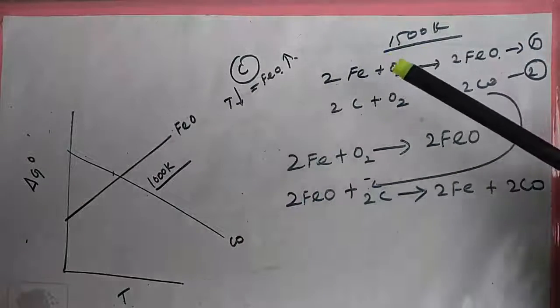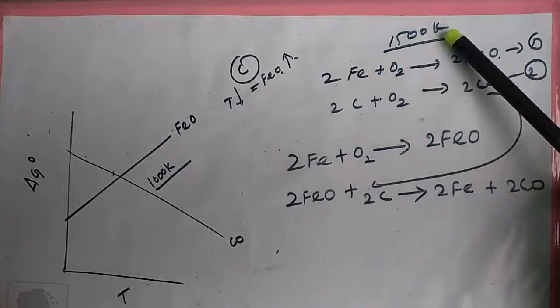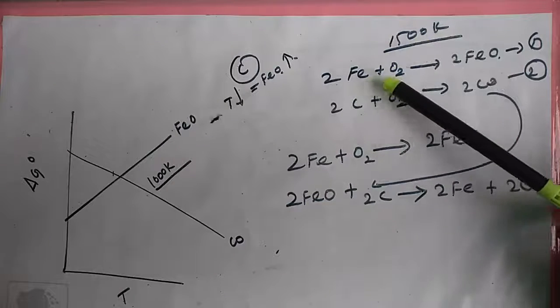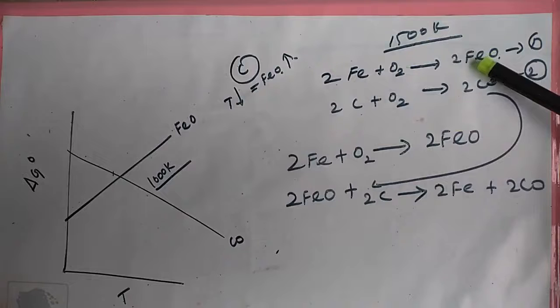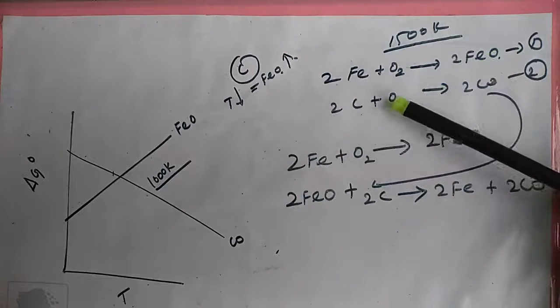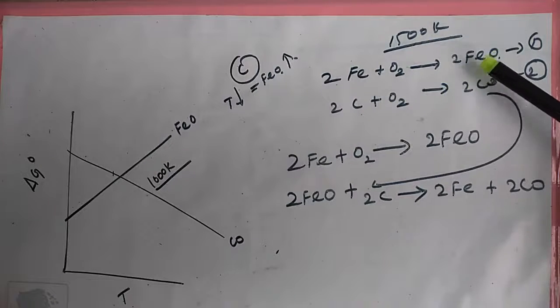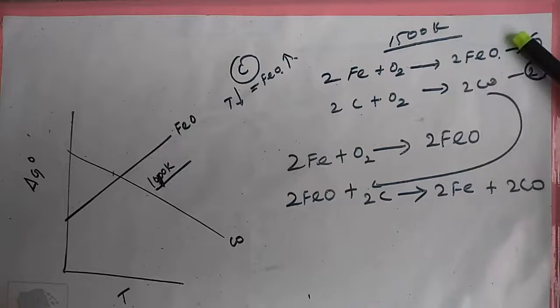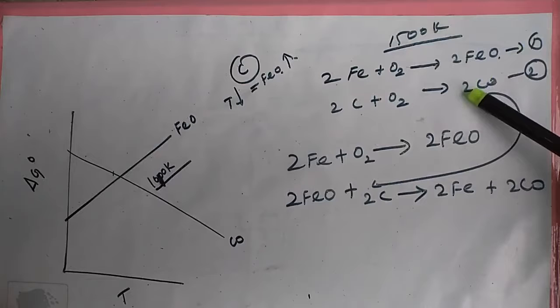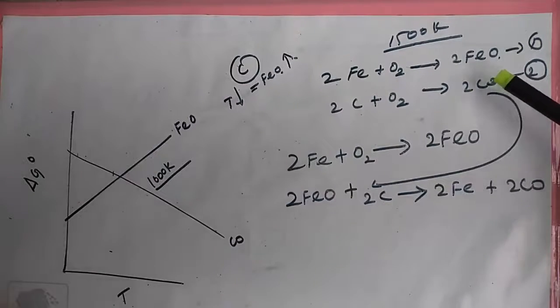Listen, from the Ellingham diagram at 1500 Kelvin: 2Fe plus O2 to form 2FeO, with del G1 value 350 kilojoule per mole; and 2C plus O2 to form 2CO, with del G2 value minus 480 kilojoule per mole.